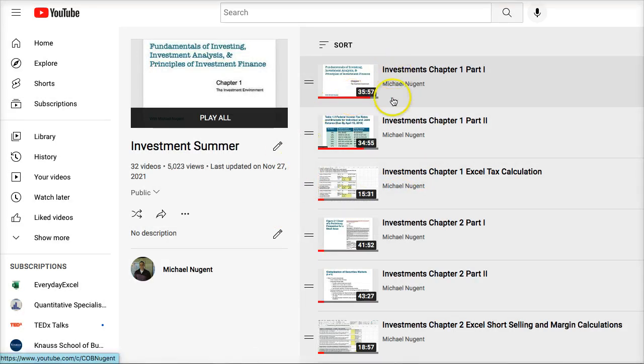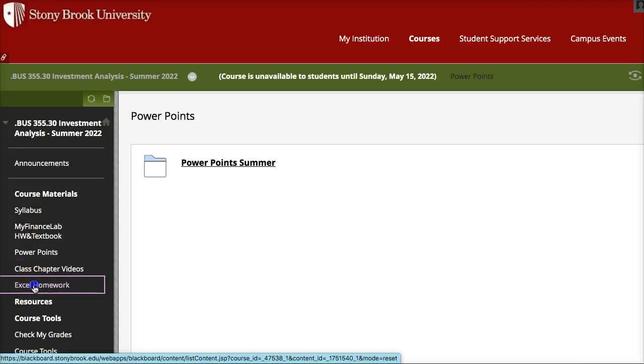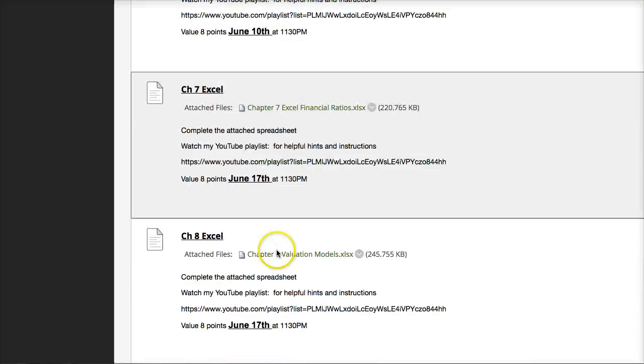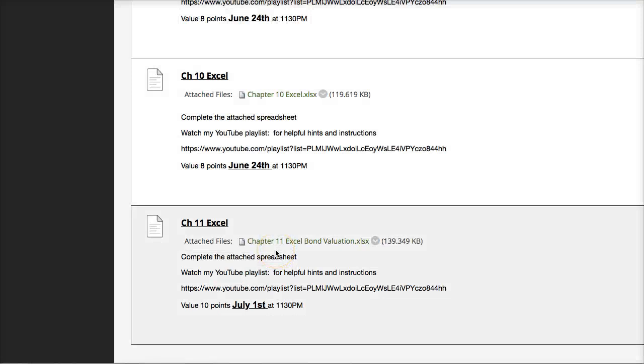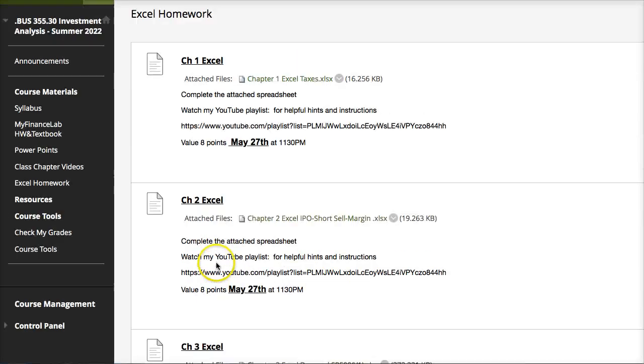Most chapters have a part 1 and part 2 plus an Excel video. So the third video for most chapters is going to be a step-by-step guide on how to complete the Excel assignments. Okay, so going to the Excel homework, when you click on Excel homework, you'll have the 11 homeworks in here. All of them are 8 points except for chapter 11 homework, which is 10 points. So how do you complete the homework?